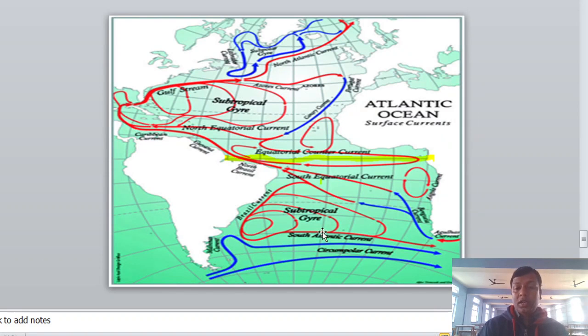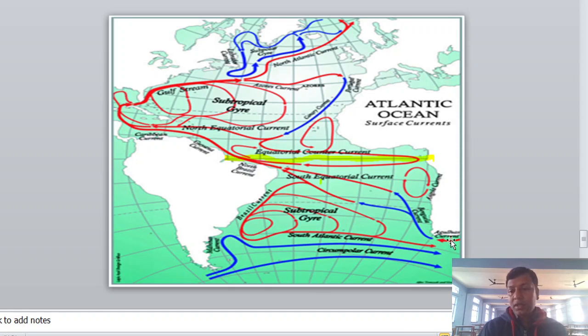Now about the South Atlantic part. The South Equatorial Current moves from here to Brazil as the Brazilian Current, and again from Brazil to here, and this is the cold current from this part of the Atlantic Ocean. This is the cold current here. So the South Atlantic Current is the warm current, and between these we have the subtropical gyre.